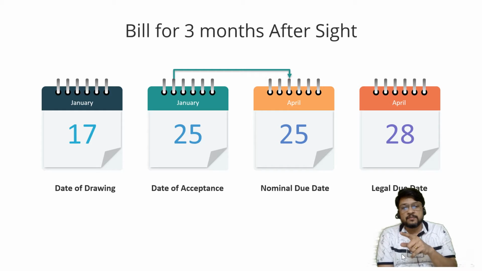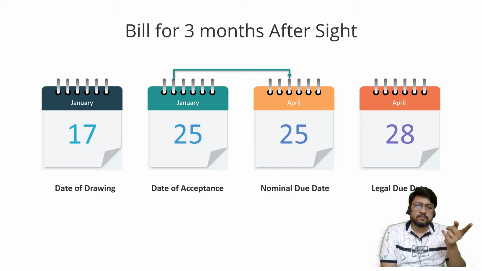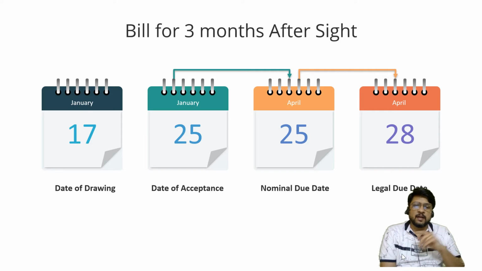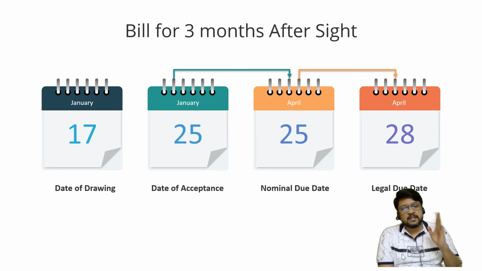So 25th of January plus 3 months is equal to 25th of April, plus 3 more days, that becomes 28th of April. I hope now it is easy to understand how to calculate the nominal due date as well as the legal due date, when the bill is either an after date bill or an after sight bill. Okay.